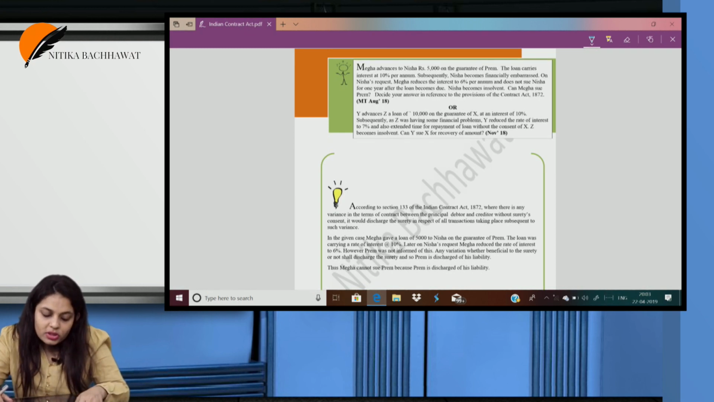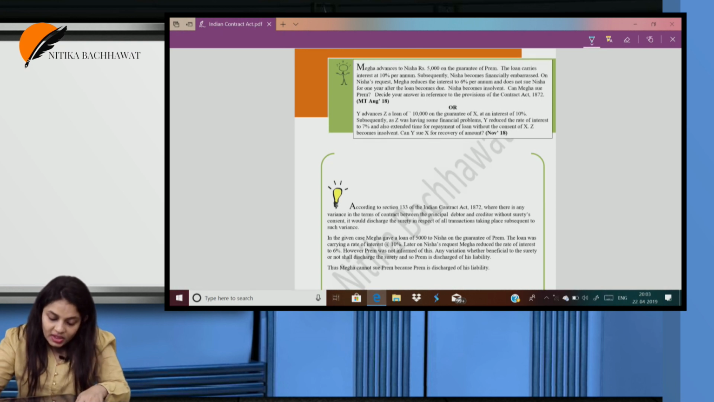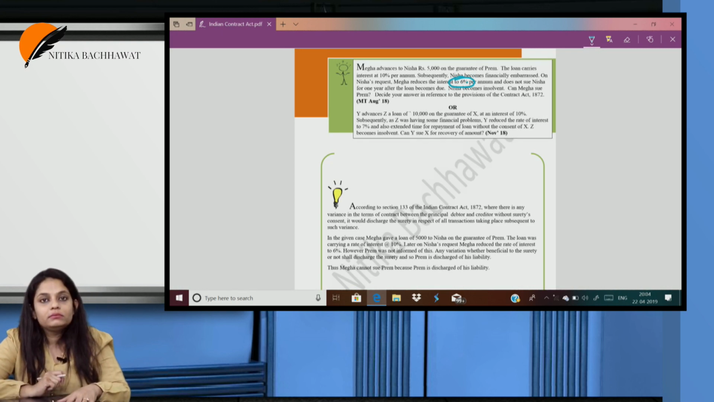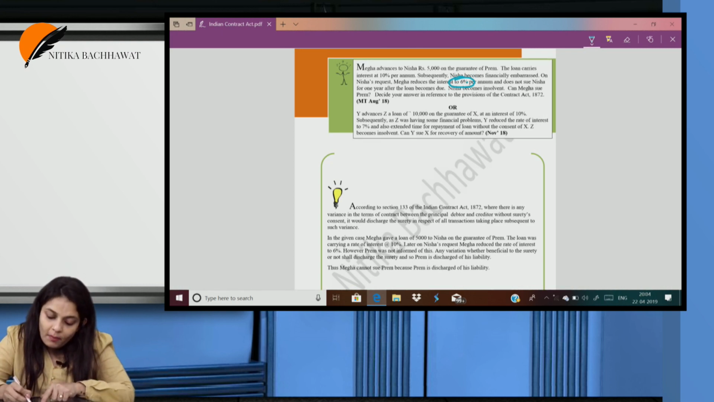Megha advances to Nisha 5,000 on the guarantee of Prem. The loan carries interest at the rate of 10% per annum. Subsequently, Nisha becomes financially embarrassed. On Nisha's request, Megha reduces the rate of interest to 6%. Megha does not inform Prem, and does not sue Nisha for 1 year after the loan becomes due.